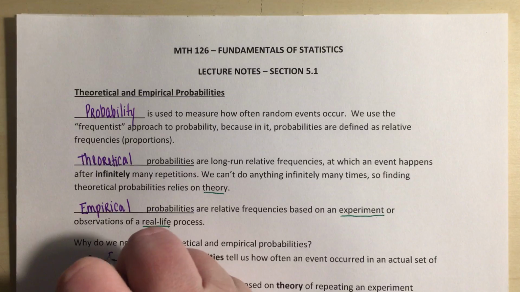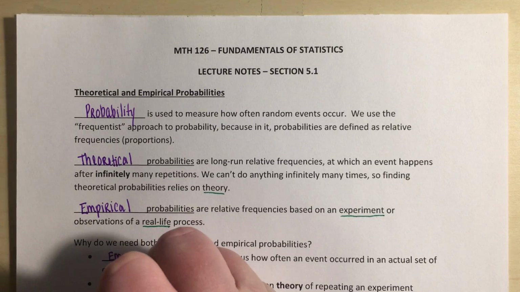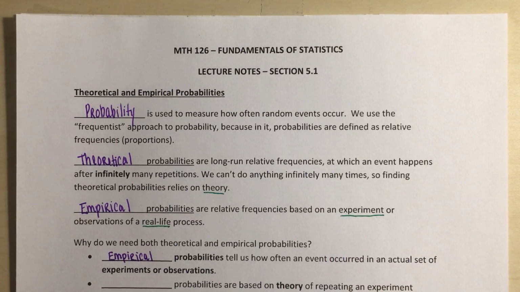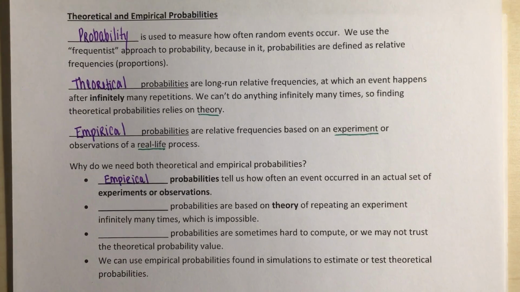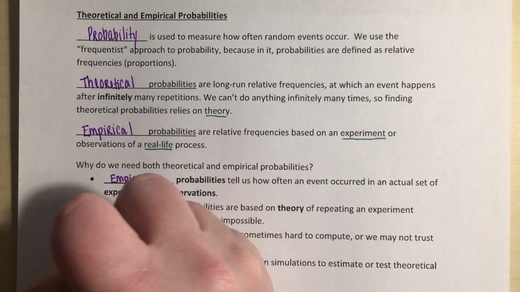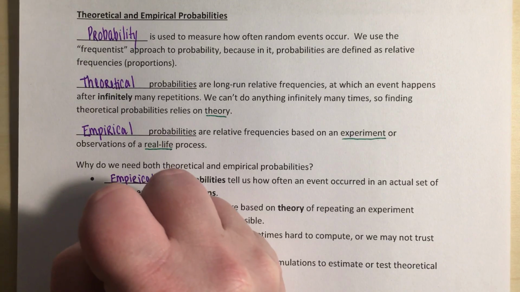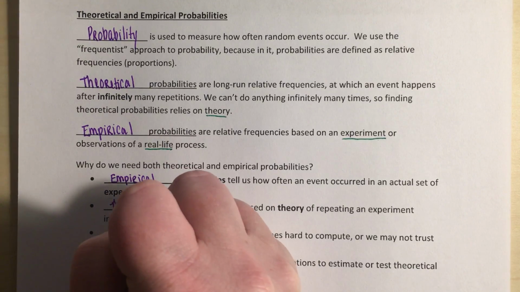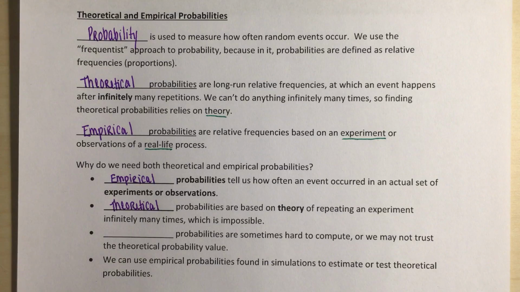Empirical probabilities tell us how often an event occurred in an actual set of experiments or observations. So if we are doing an experiment or observation, we want to think about our empirical probability. Theoretical probabilities, again, are based on theory.